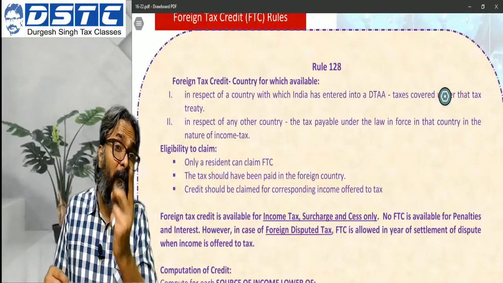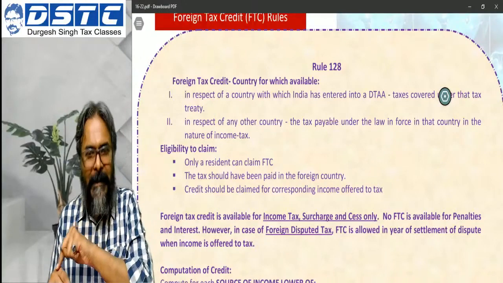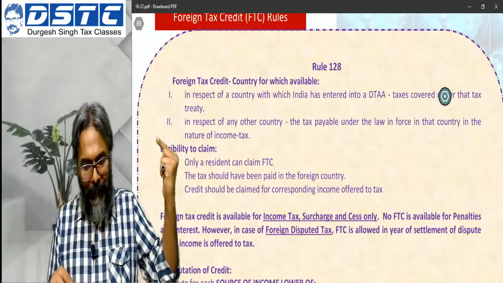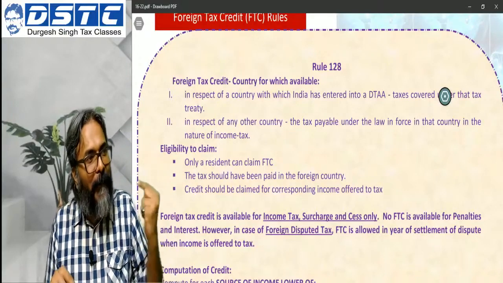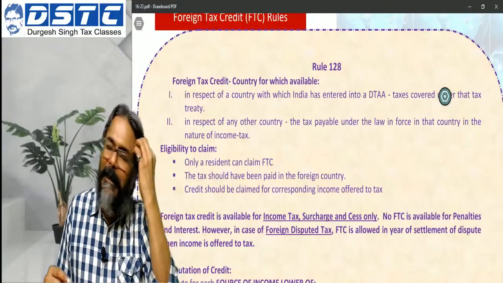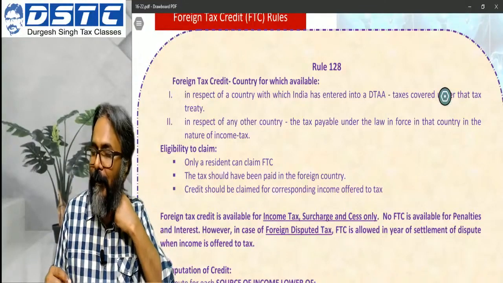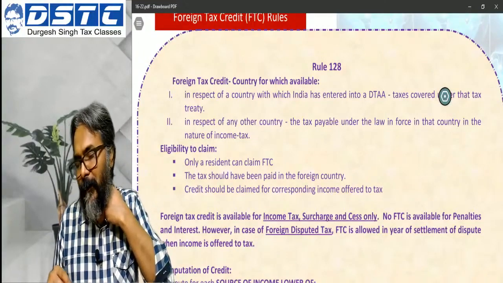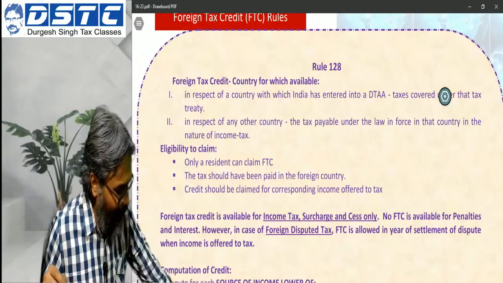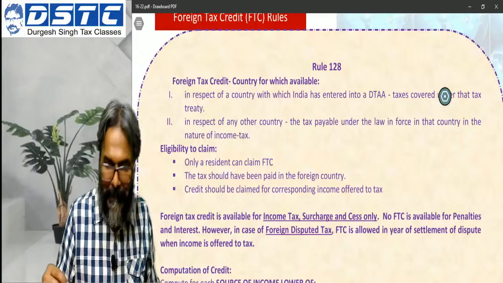This TRC he will furnish to the payer of this interest income. Who is the payer of this interest income? The payer happens to be the Indian party, an Indian resident, and therefore the TRC will be furnished to him, and he will not deduct the TDS. Did you all get this one? That is one thing, students. Be very careful about this.